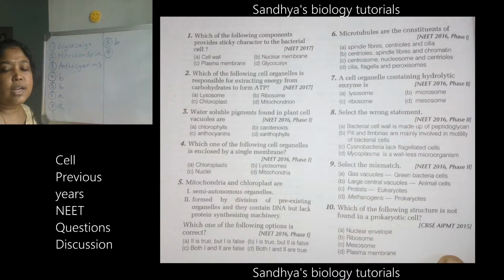Which of the following structure is not found in prokaryotic cell? Which one is not found in prokaryotic cell? Easy question again. Nuclear envelope, ribosome, mesosome, plasma membrane. Which is not found? 10th one. Which is not found in a prokaryotic cell?